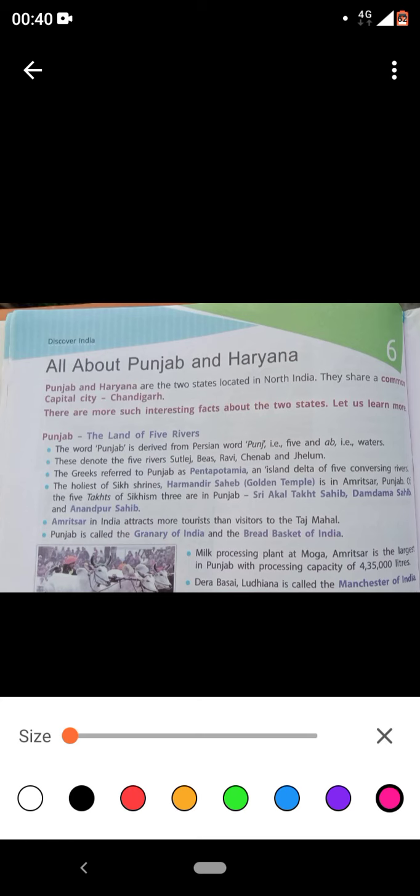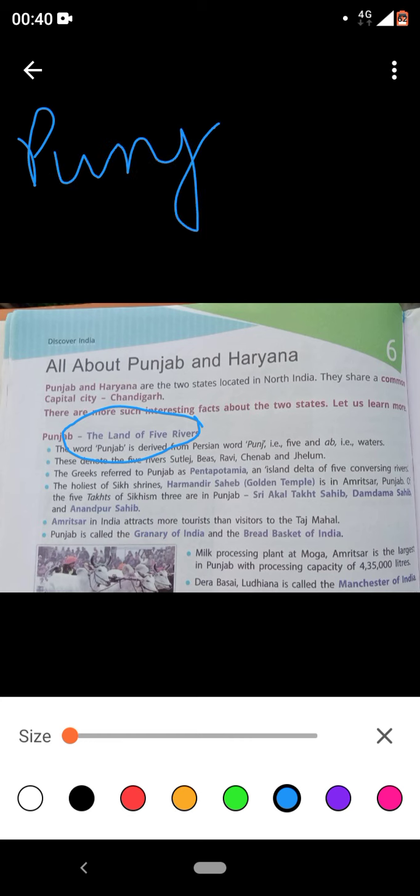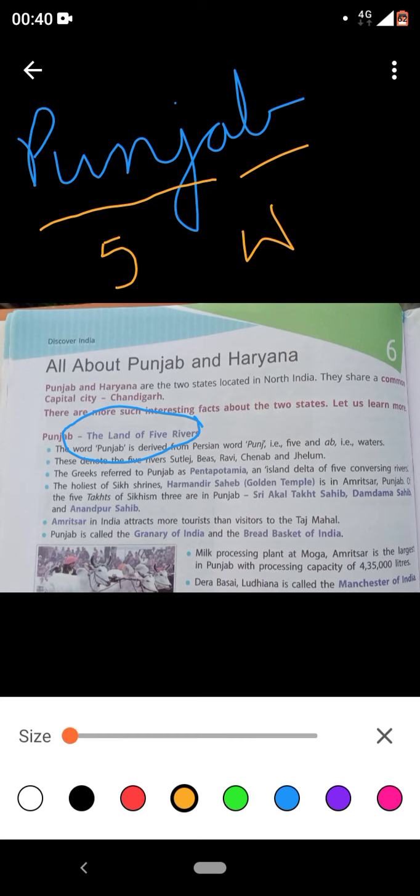Now, Punjab is known as the land of five rivers. We'll see how. If I split the word Punjab, it is Punj, which means five, and ab, which means water. So it is a land of five waters, and water here means rivers.